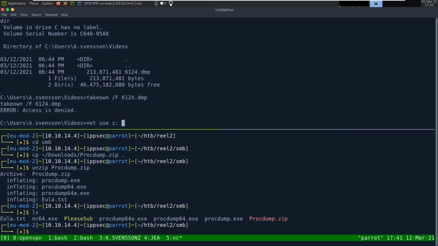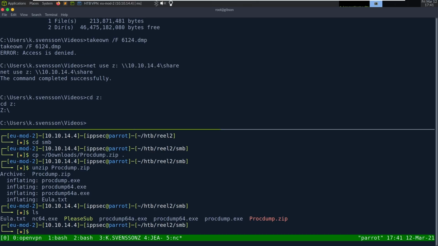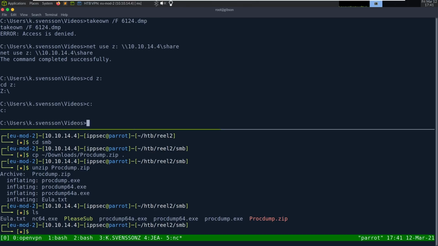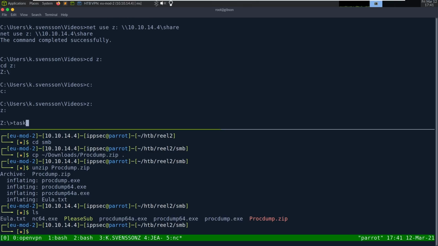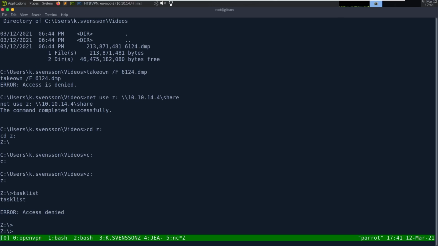Net use z: 10.10.14.4 /share. z colon. tasklist. So now we should be able to get the sticky notes process ID.